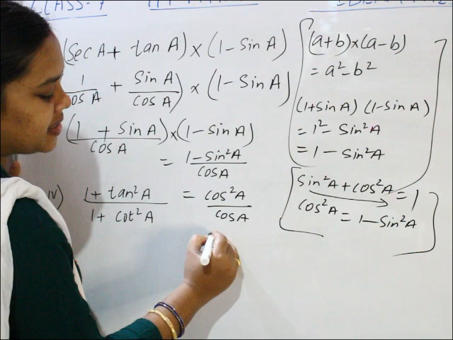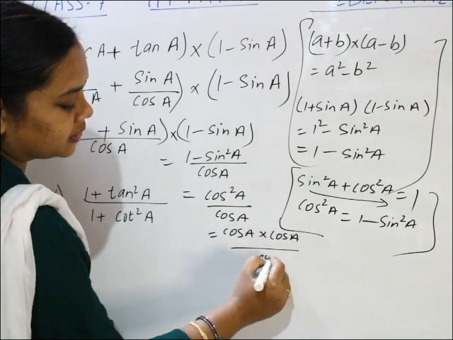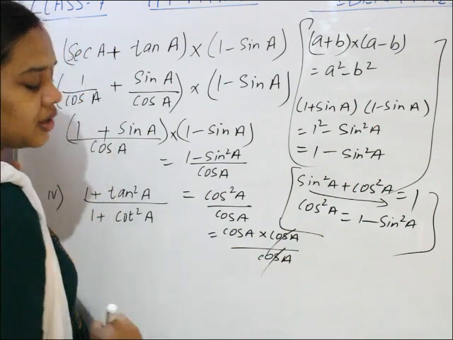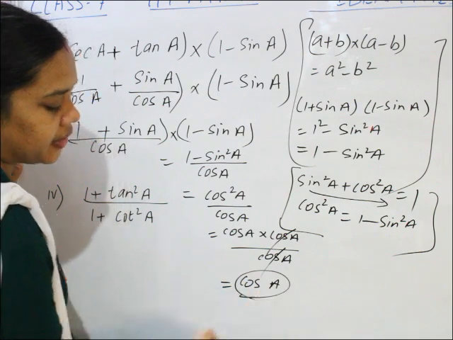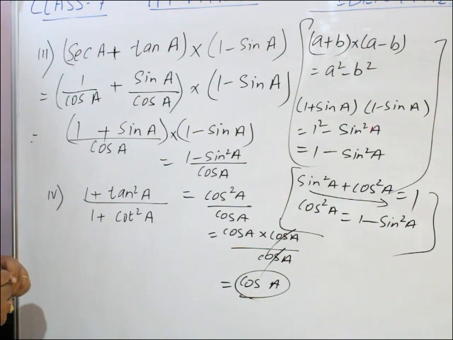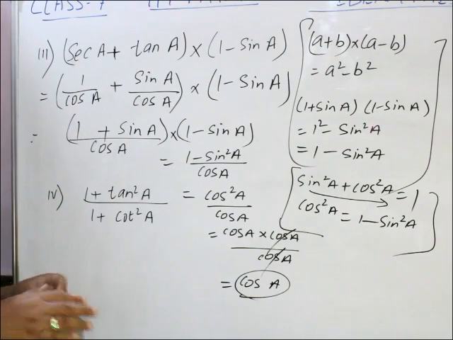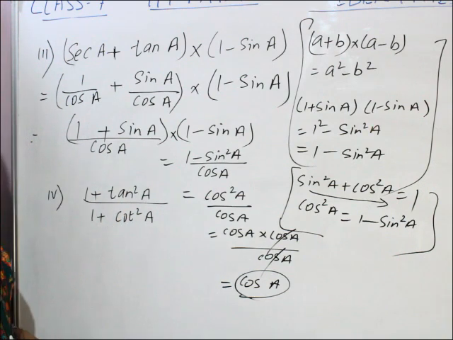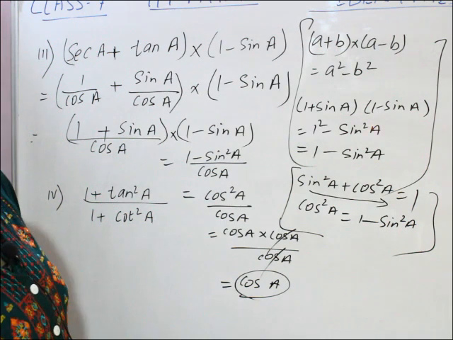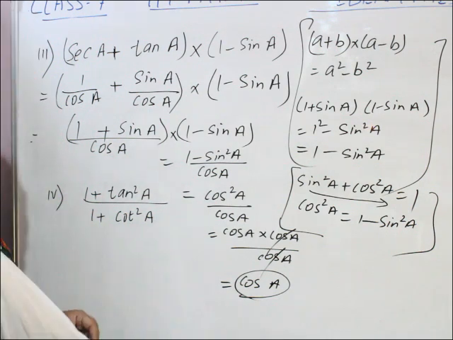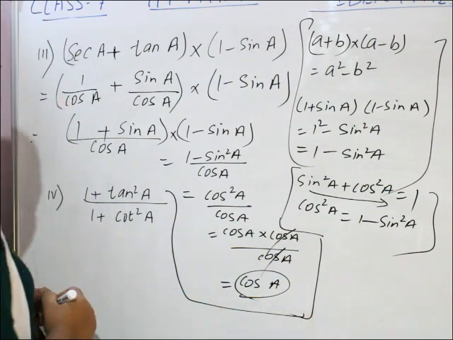So cos square a means cos a into cos a, by cos a. One cos a, one cos a cancel. What is left? The answer is cos a. Your answer is cos a. Clear, children? So you can see in every question, step by step, we need to remember the trigonometric identity. Everywhere the trigonometric identity formula is very important, we have to use it. So you have to remember this. This is for that question.